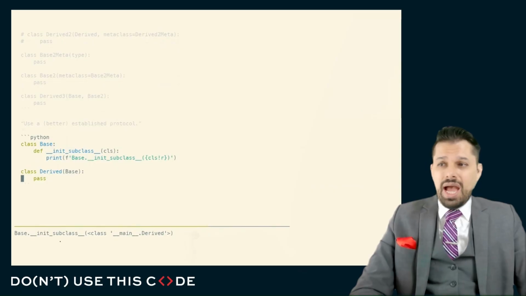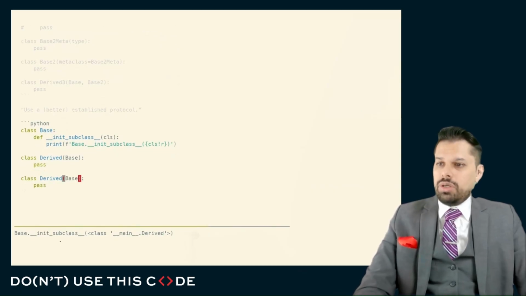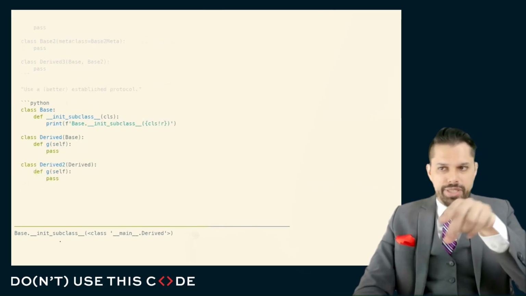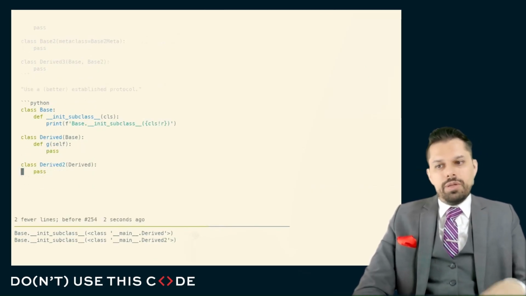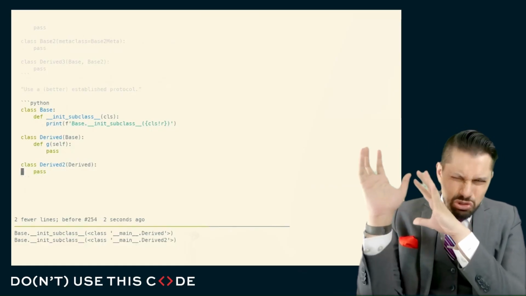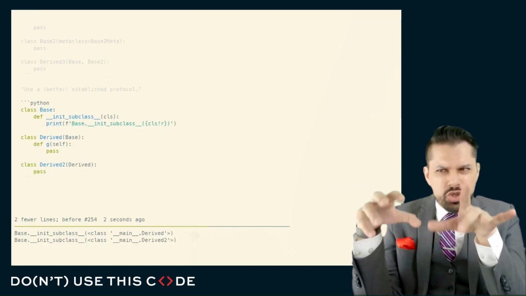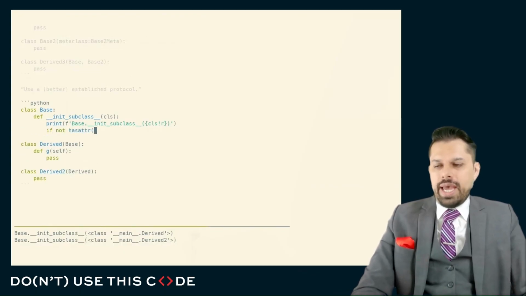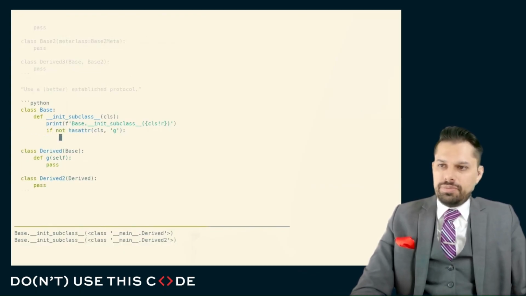So, for example, I wouldn't be able to distinguish between cases where something was implemented locally versus implemented because it was pulled from the MRO. That's not strictly correct, because I could actually maybe try and figure out where G comes from. So here I could say if not hasattr G, raise some error.